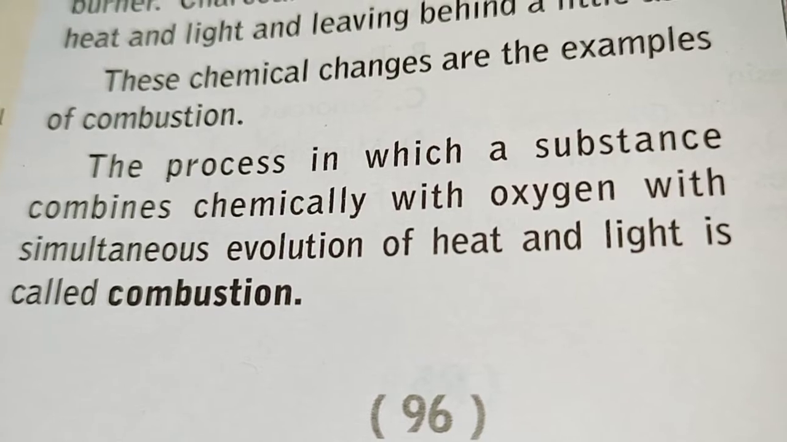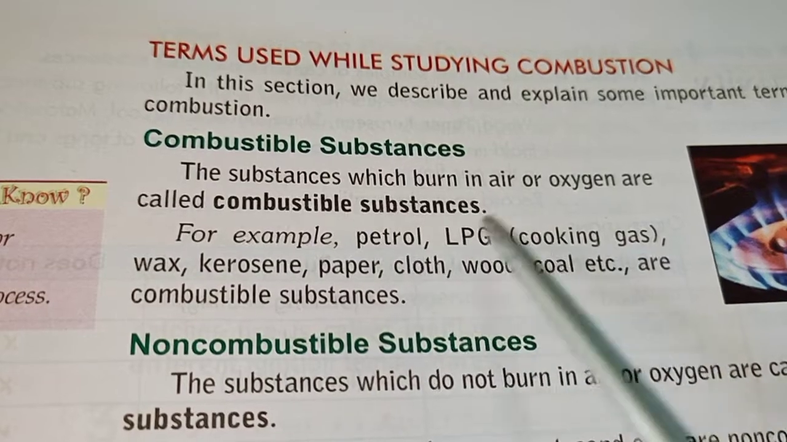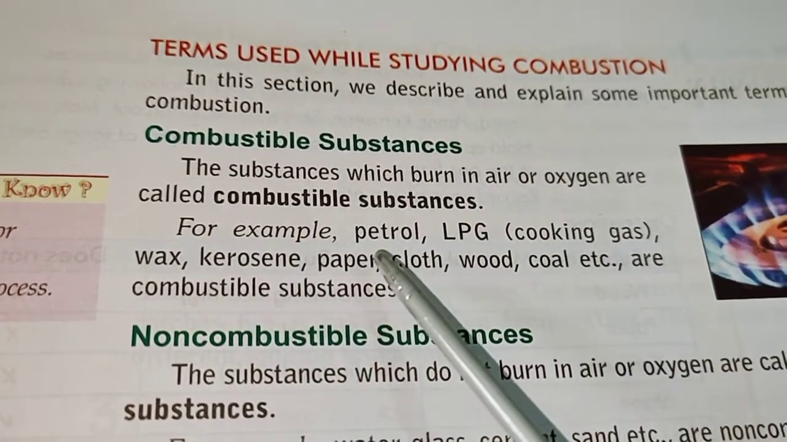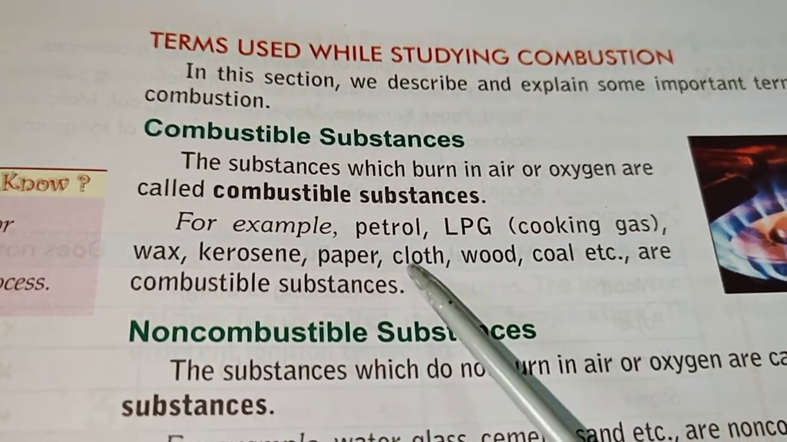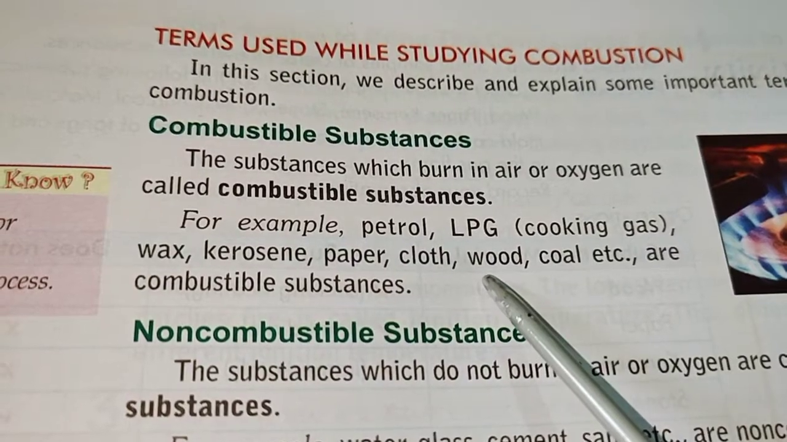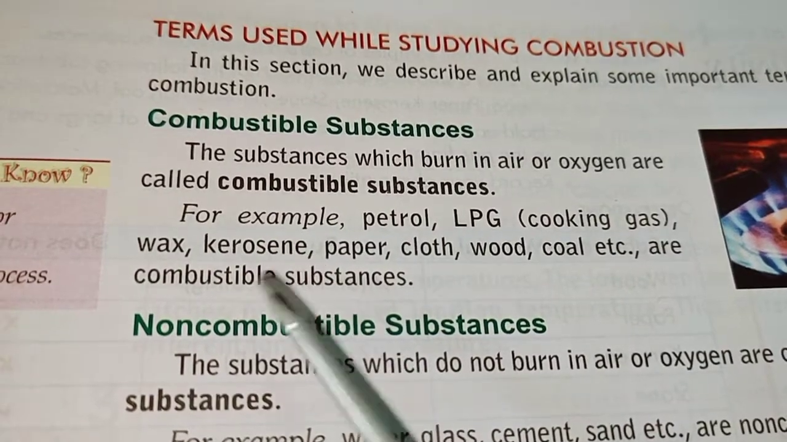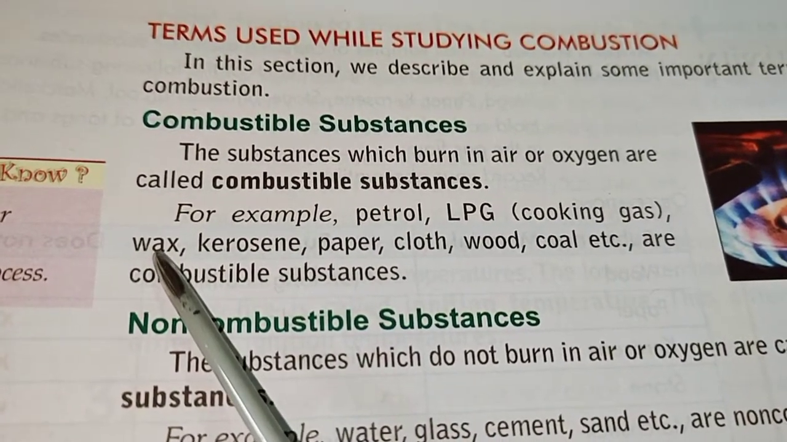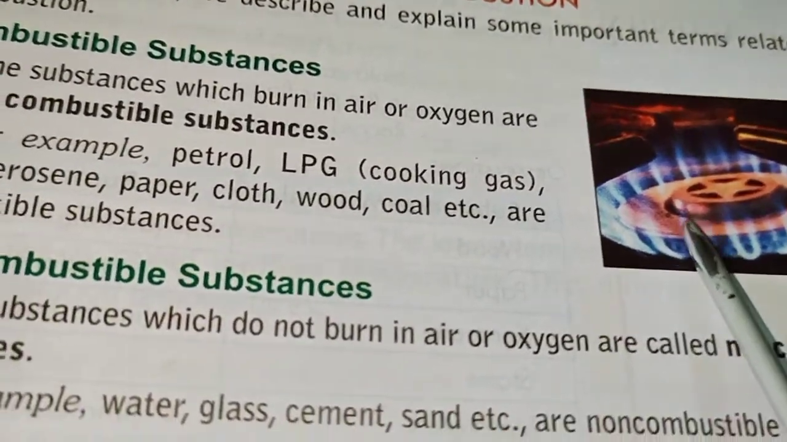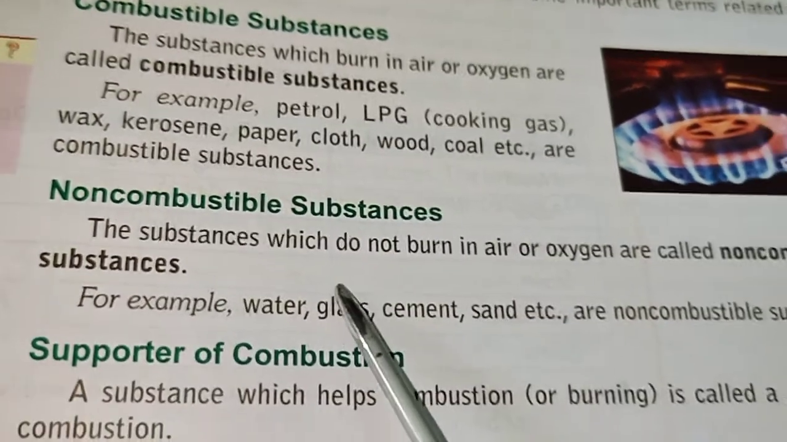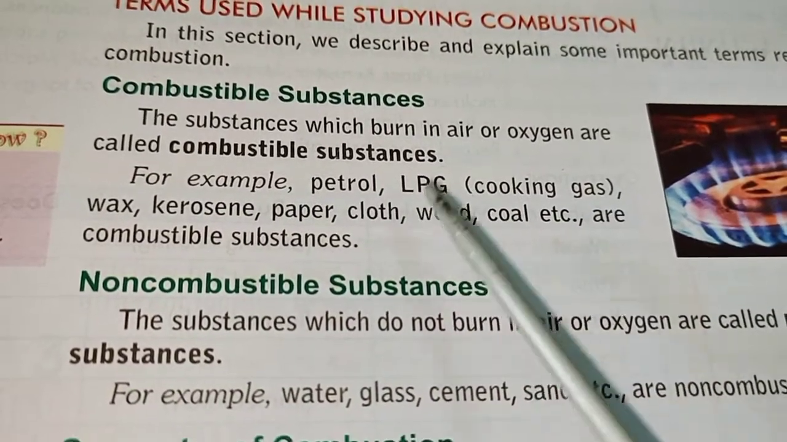Now let us see which are the combustible substances. So the substances which burn in air or oxygen are known as combustible substances. In our daily life we can see that burning of paper, we can experience burning of cloth, as well as wood and coal which are used as fuels, kerosene, wax also show combustion, petrol, LPG, cooking gas.